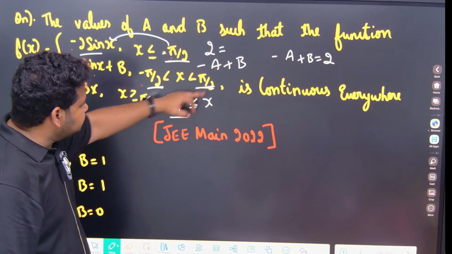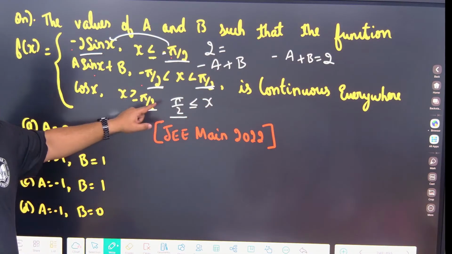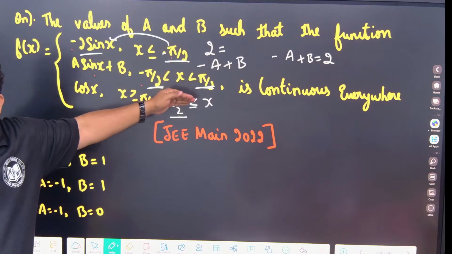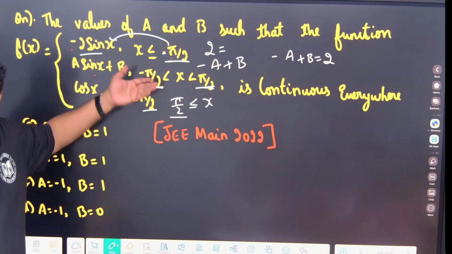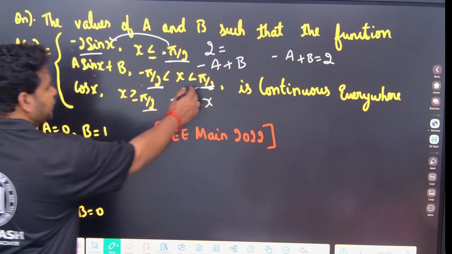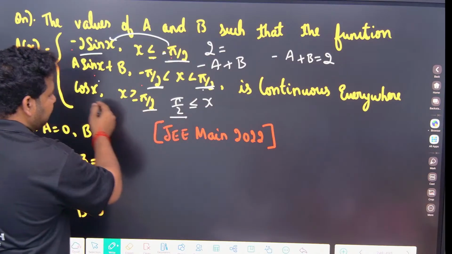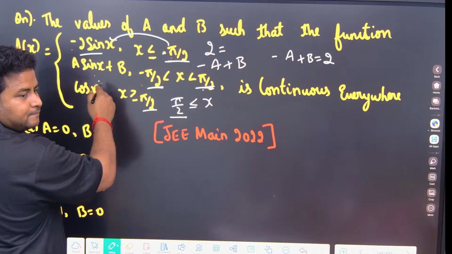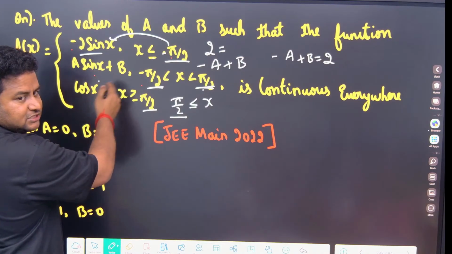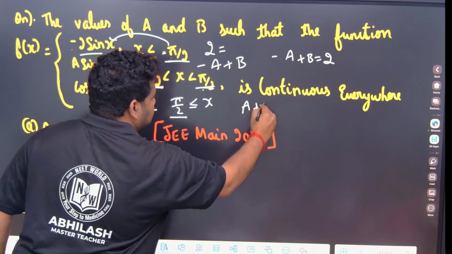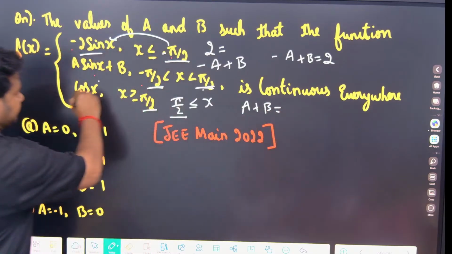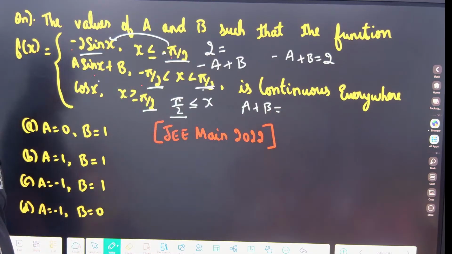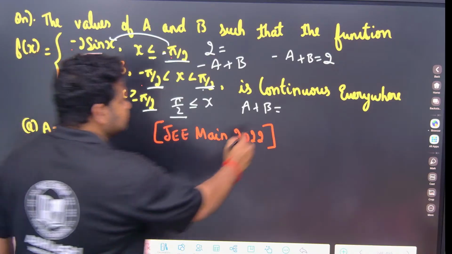Okay, so this pi by 2 and this pi by 2 is there. So we have to find at pi by 2. What is the value we are getting? So this pi by 2, if I apply this LHL, this pi by 2 apply, this is what? RHL. So a sin pi by 2 is what? A into 1 plus b, a plus b. This will be equal to, this pi by 2 if I apply, cos pi by 2 is what friends? 0. So a plus b is equal to 0.